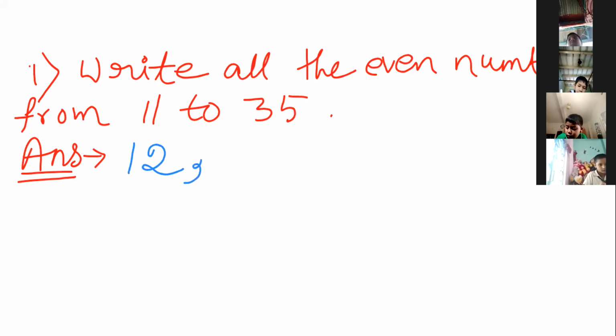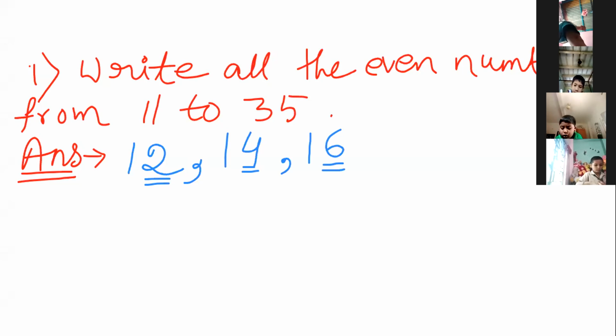The next one, 14, it will be, because it ends with 4. Now 16, one place gap basically. Leave one place. 15 will not be there, 16. After 16, we are not going to write 17.